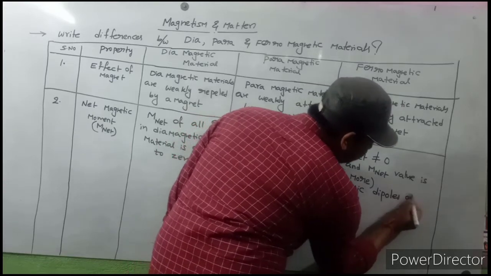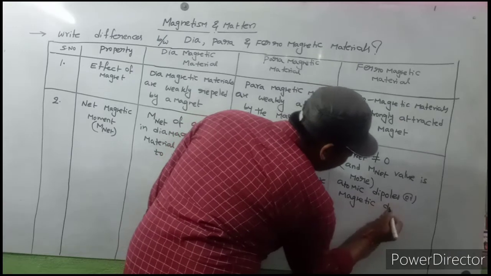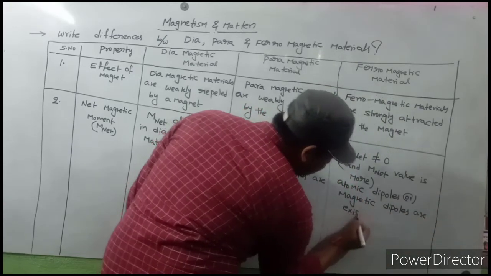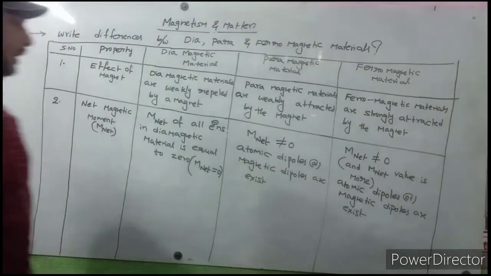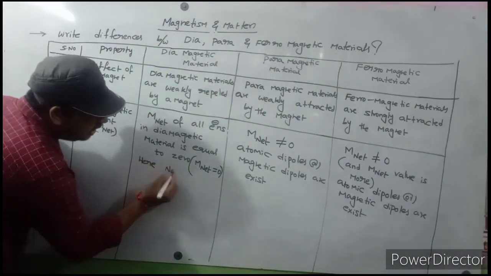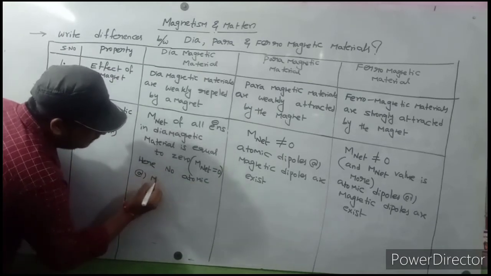or magnetic dipoles exist. Here there are no atomic or magnetic dipoles.